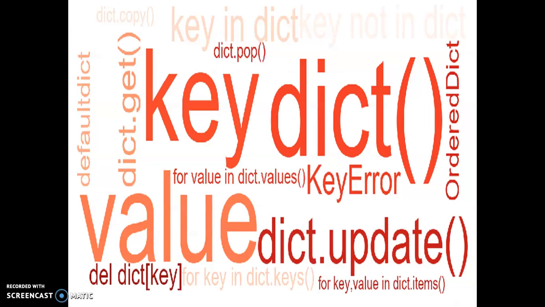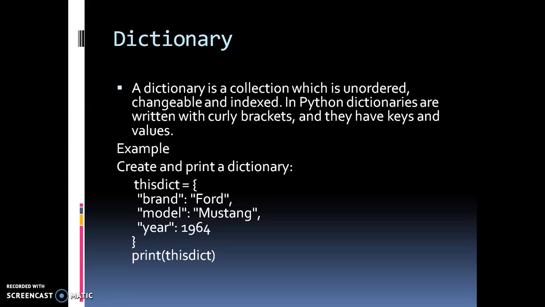Now, what are the various things we are going to read? We are going to read about dictionary errors, values, updates, default dictionaries, copying the dictionary, etc. So, let me move with the first thing.